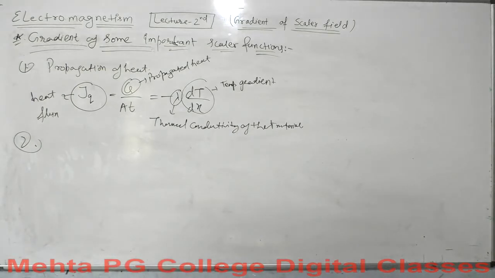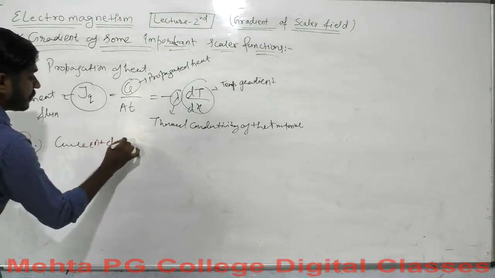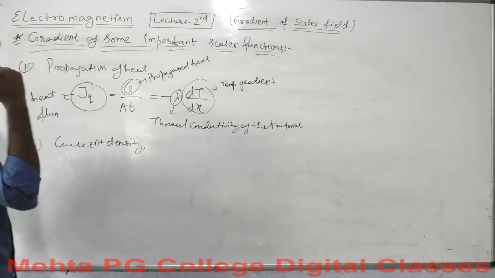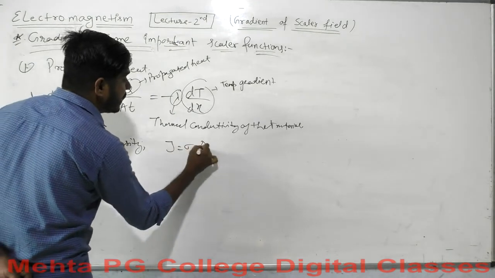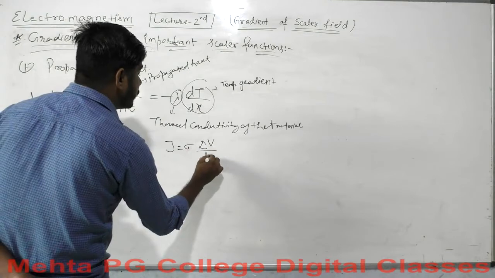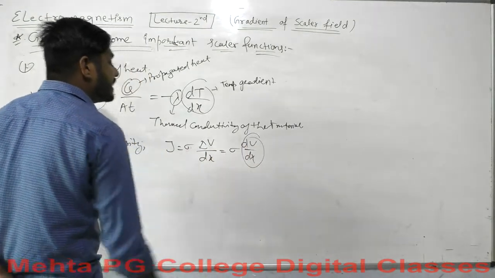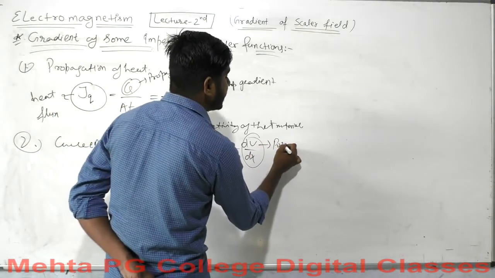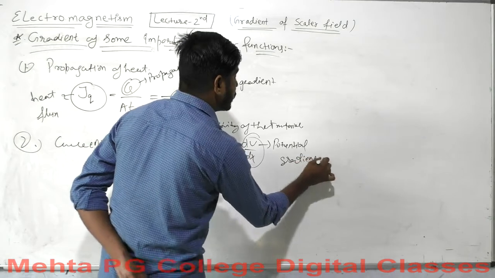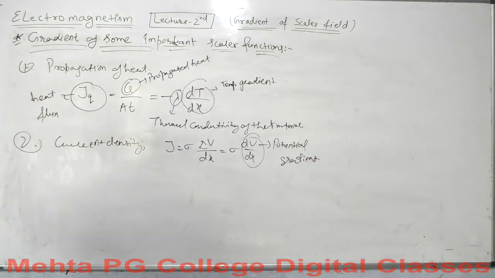Second, we must talk about current density. Current density can be represented by the gradient of some functions, like the gradient of potential, which is J equal to sigma delta V over delta x, or this can be written as sigma dV over dx. So what is dV over dx? dV over dx is the potential gradient. And what is sigma? Sigma is the conductivity. Okay, so this is what it is.